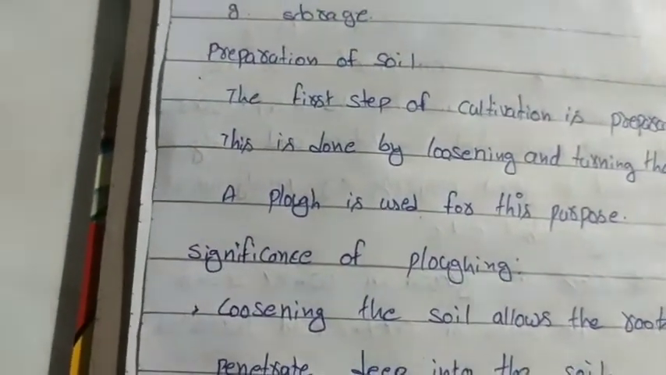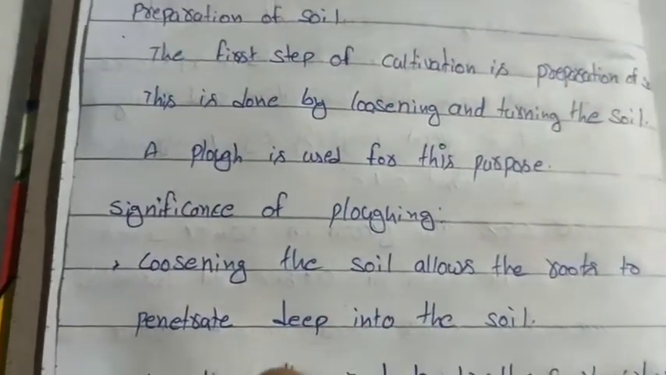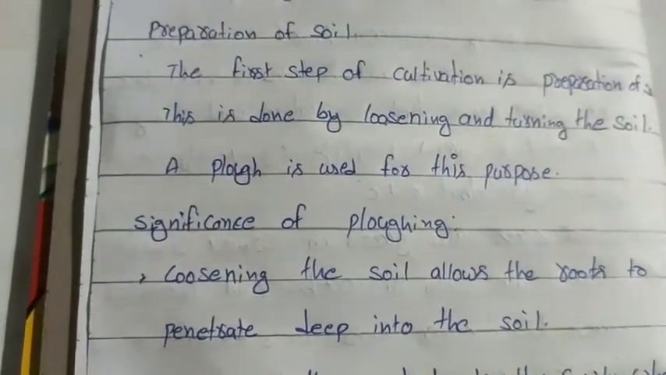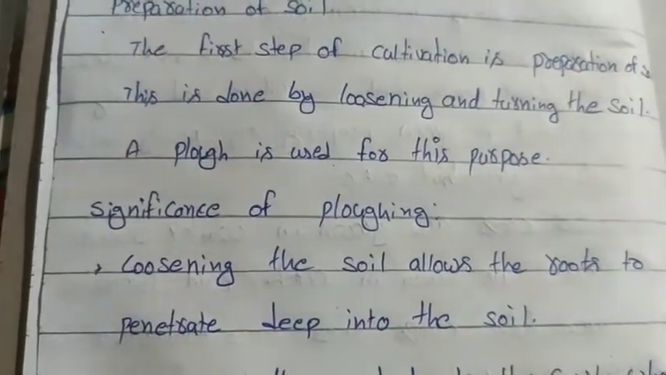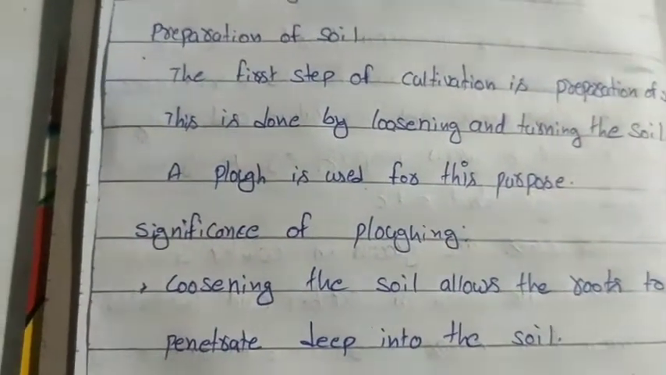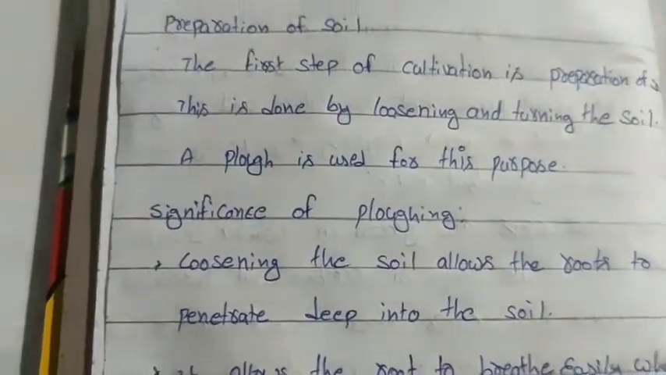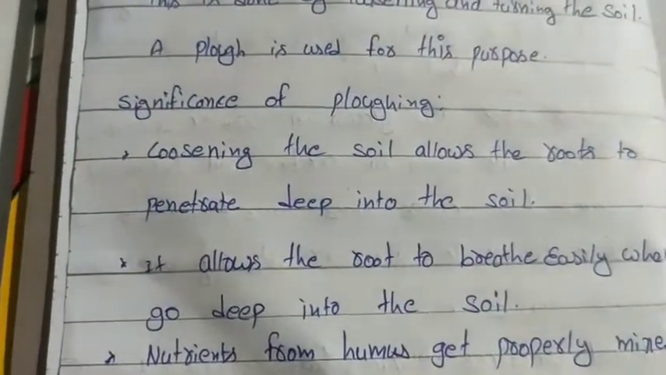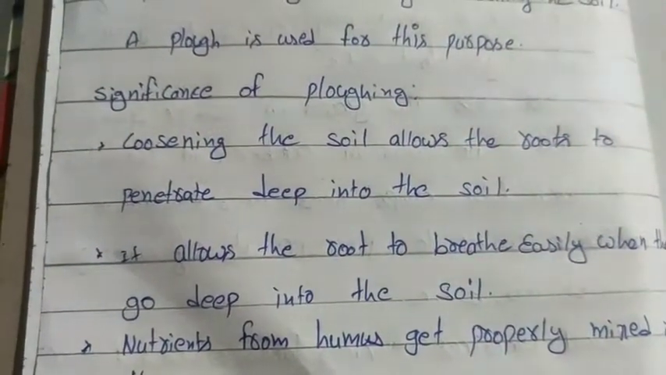Instead, if the soil is loose, roots can easily penetrate into the soil, and when they penetrate, they can breathe easily because the upper soil is loose, so air can easily penetrate into the soil, and the roots which are deep inside can also breathe easily. So this loosened soil allows the roots to breathe easily when they go deep into the soil.